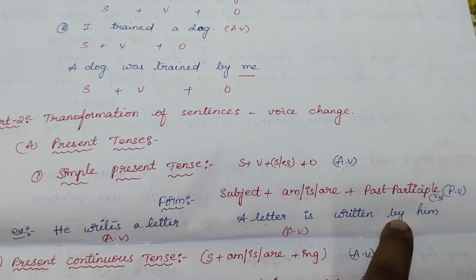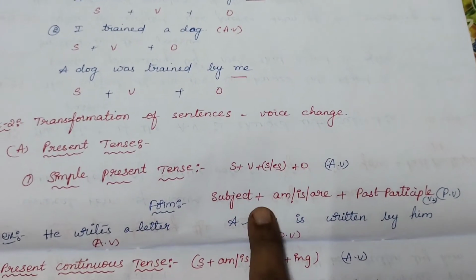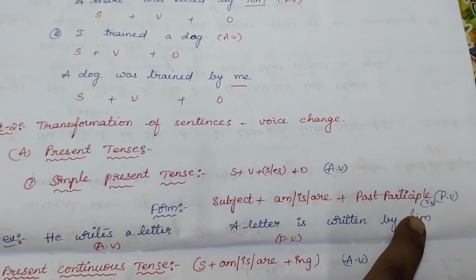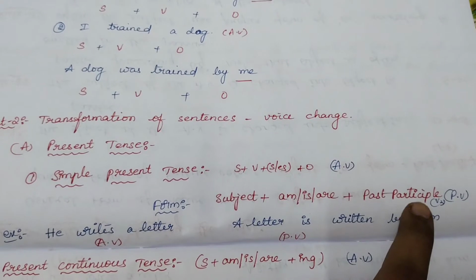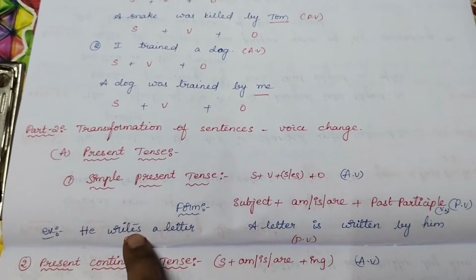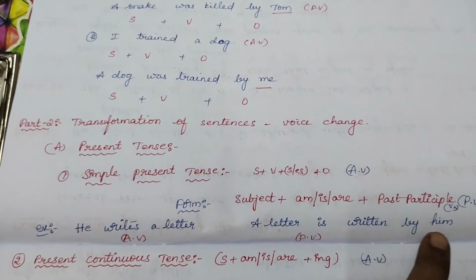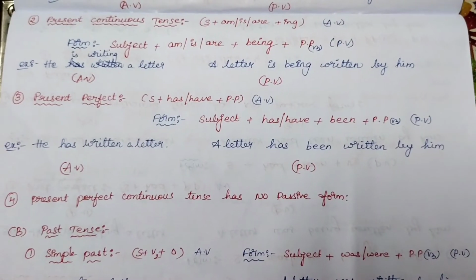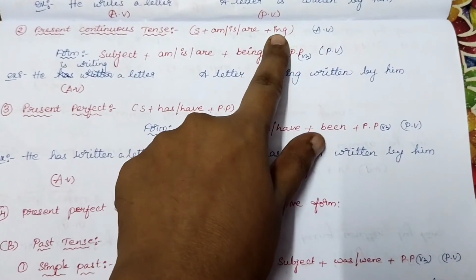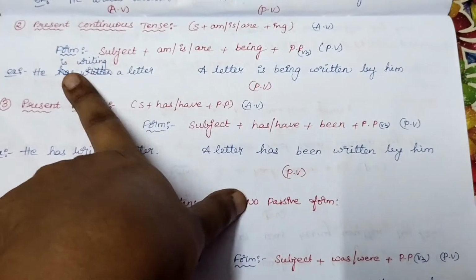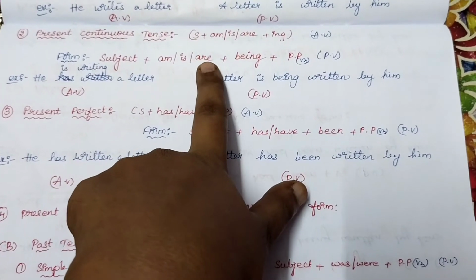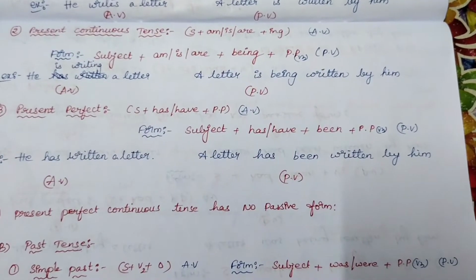We have to write by, and obviously subject will become object. So him, he became him. He writes a letter, a letter is written by him. Coming to present continuous tense, subject plus am or is or are plus ing form, that is active form. Coming to passive form, subject plus am or is or are plus being plus V3.